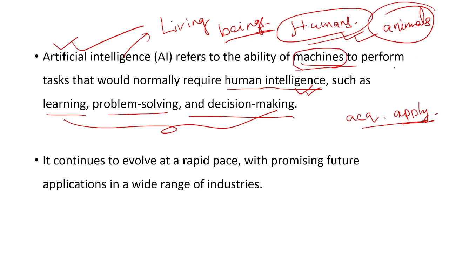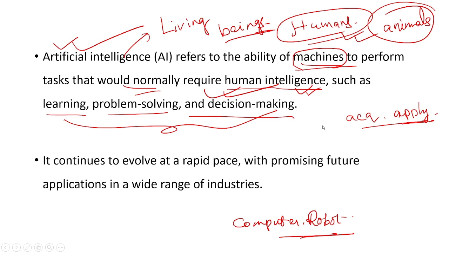Machines like maybe a computer, a robot. So when machines exhibit intelligence, we call that artificial intelligence. Machines are trained in such a way that they also exhibit intelligence as compared to human beings.